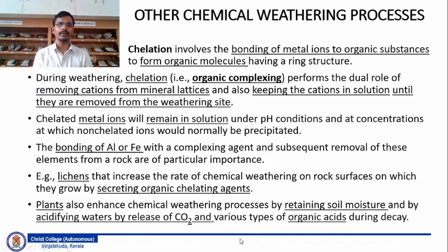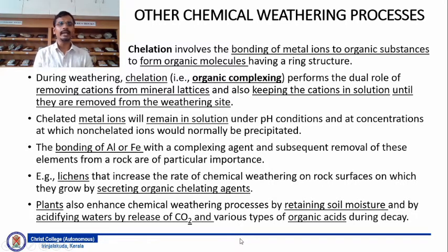Chelated metal ions will remain in solution under pH conditions and at concentrations at which non-chelated ions would normally be precipitated. So chelation helps to delay precipitation.